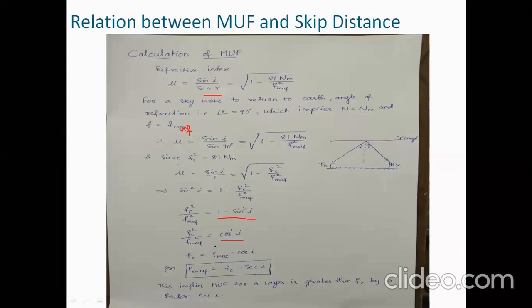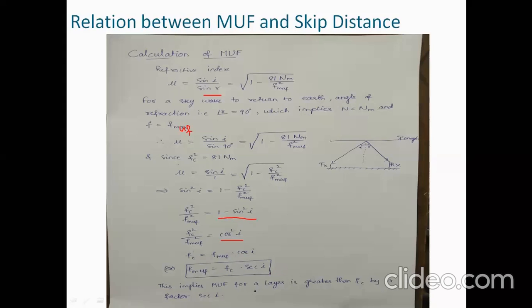Squares will be cancelled out in both the LHS and RHS. Therefore, F_MUF equals, if you send this cos i to the other side, it becomes secant i. So F_MUF equal to f_c into secant i. This is what we have seen already. So this is the derivation of the relation between critical frequency and maximum usable frequency.